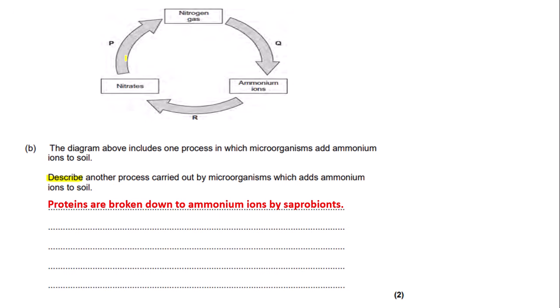So this is basically describing the process of ammonification. As the question is asking you what adds ammonium ions to the soil, and as I said earlier, this is ammonification. So proteins, or you could write amino acids or DNA, are broken down to ammonium ions by saprobionts. It is essential that you write saprobionts here.